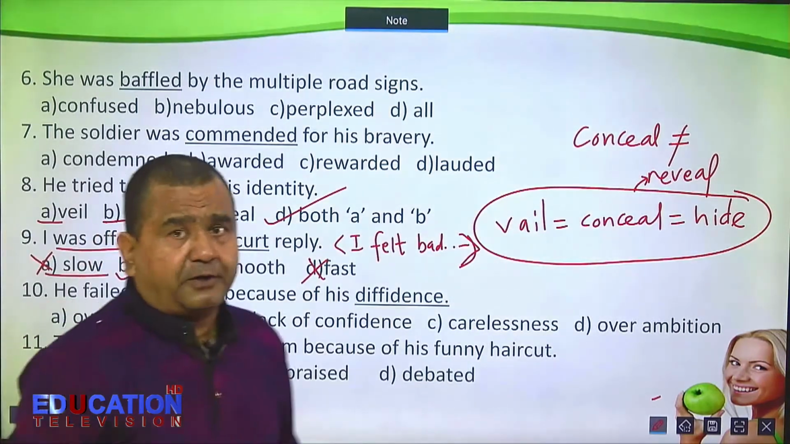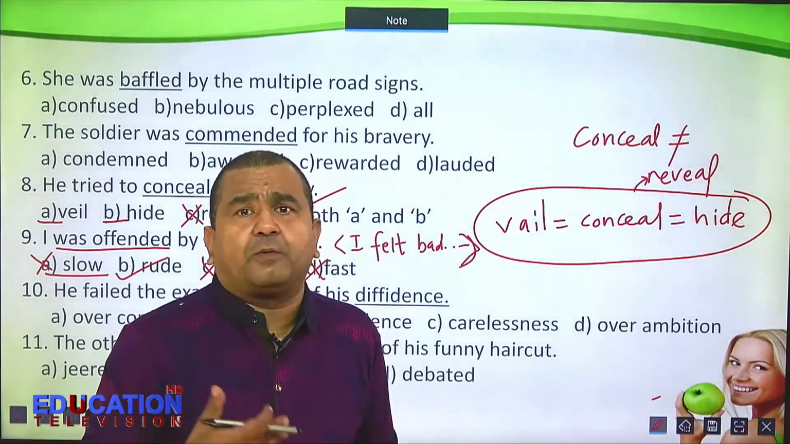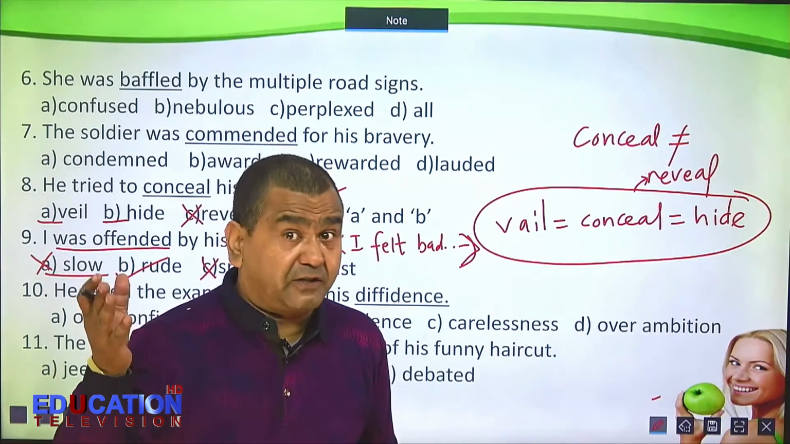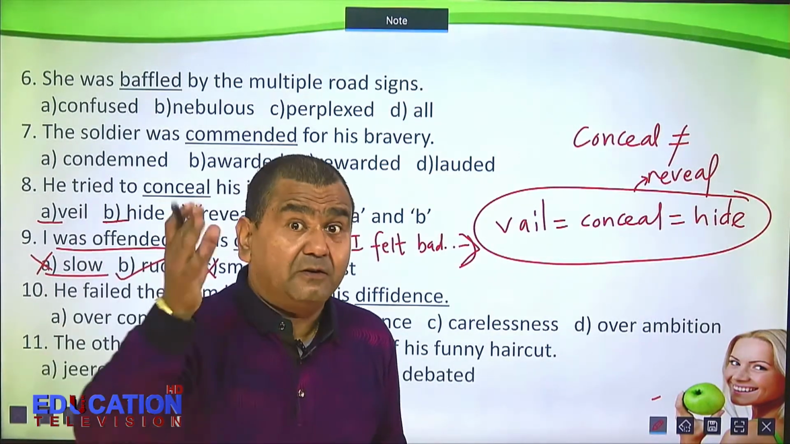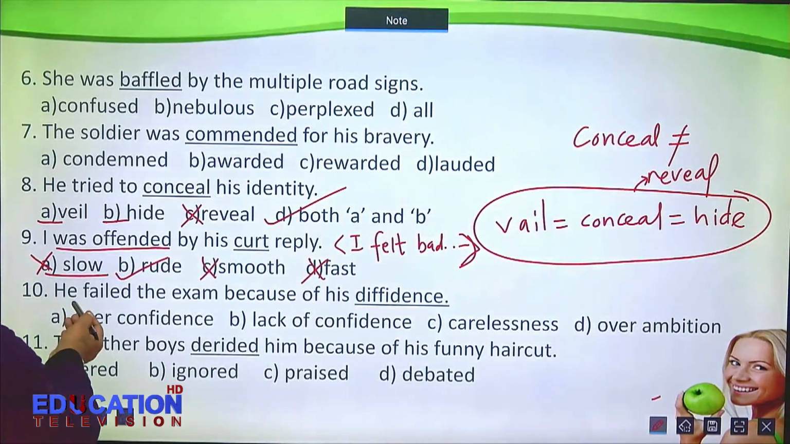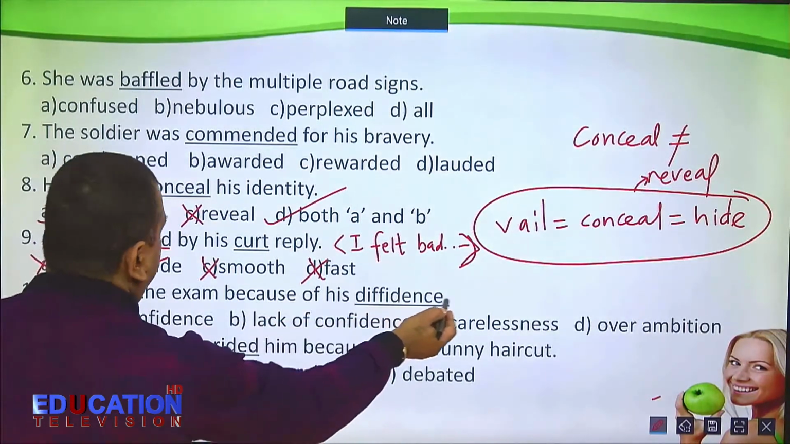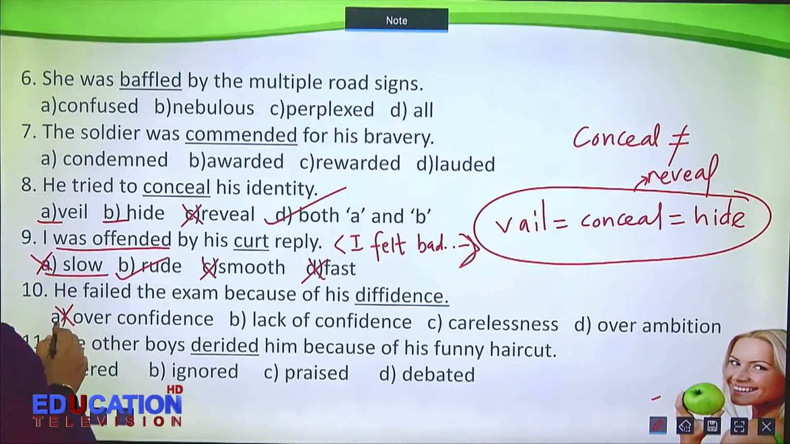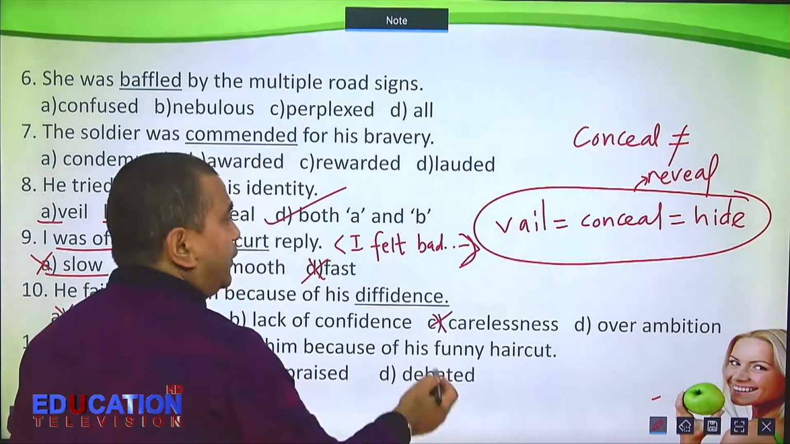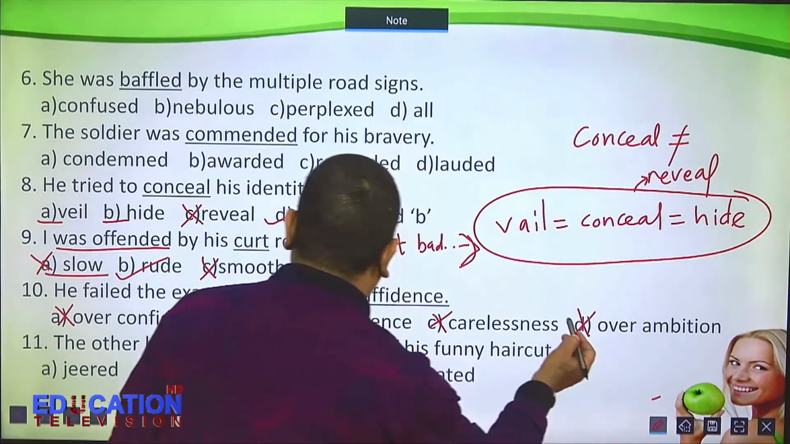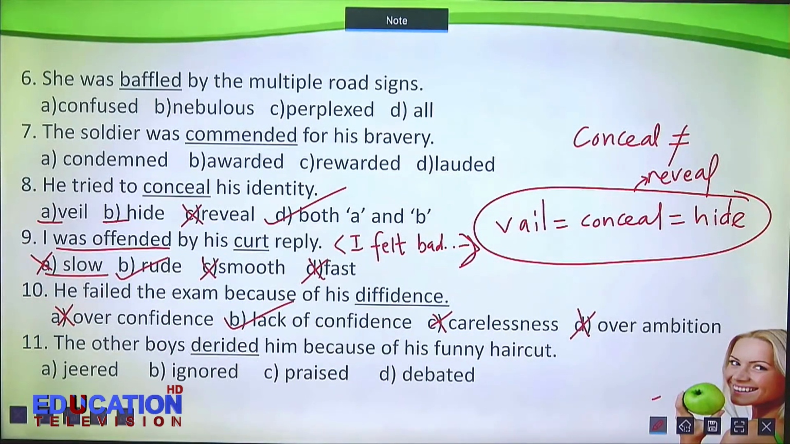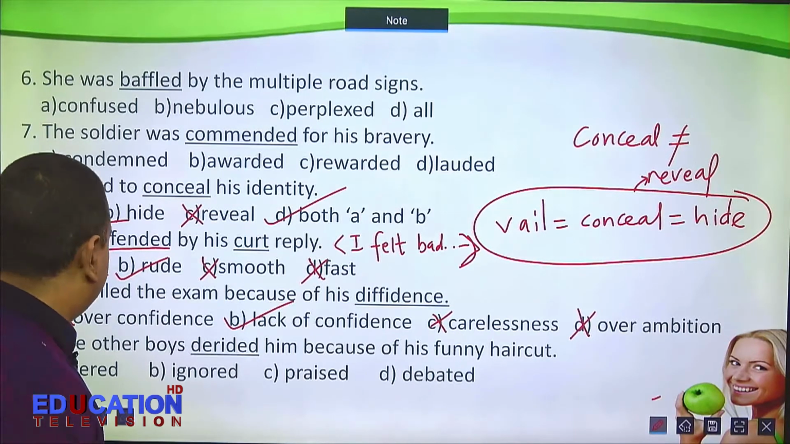As I've already told you, tips and tricks may not always work. Many times you should know the answer yourself. You should have the knowledge of the vocabulary. Now, so is the case here. You failed the exam because of his diffidence. Diffidence does not mean overconfidence. Neither does it mean carelessness, nor does it mean overambition. It means lack of confidence. Diffidence means lack of confidence.